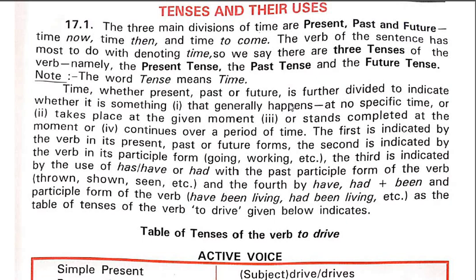Rather, more important than this, we should be aware of the auxiliary verbs, that is, helping verbs. And there are two different types of auxiliaries: one, primary auxiliaries, and second, modal auxiliaries or modals. But primary auxiliaries are very important in terms of forming different tenses.